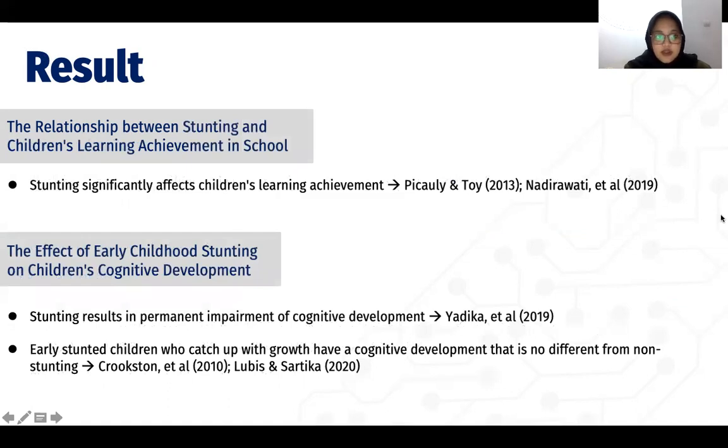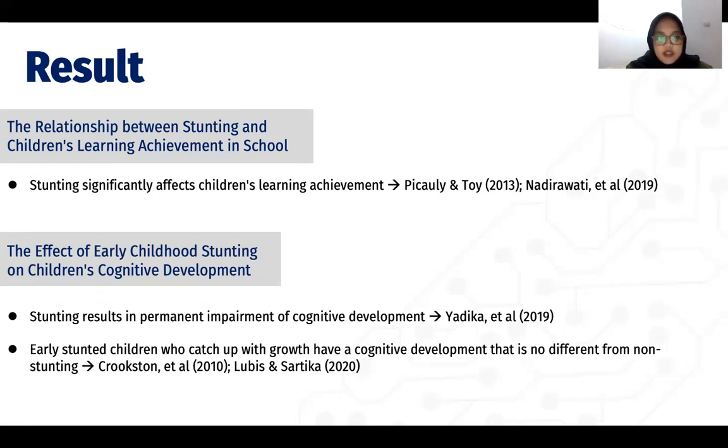For the relationship between stunting and children's learning achievement in school, the only opinion is that stunting significantly affects children's learning achievement, based on Piccoli and Toy and Nadirawati et al.